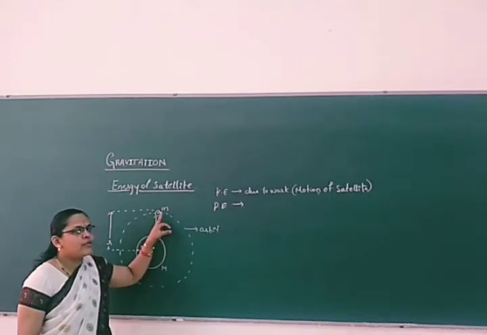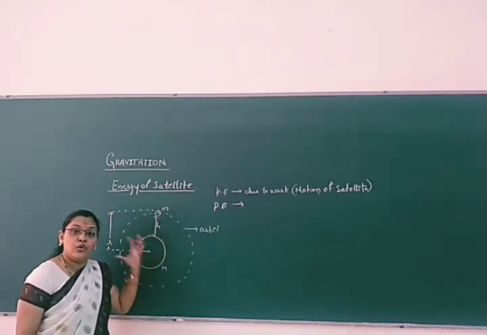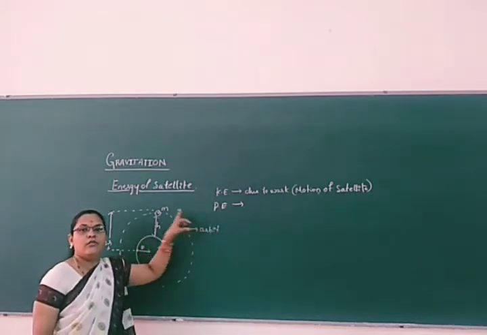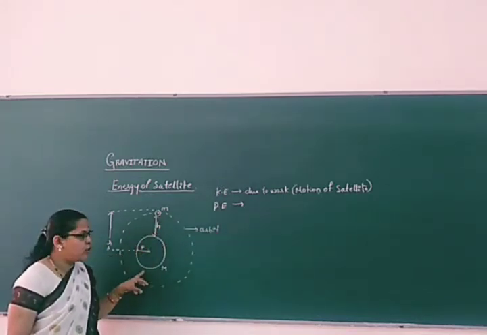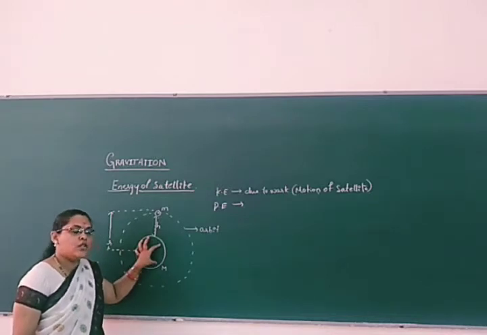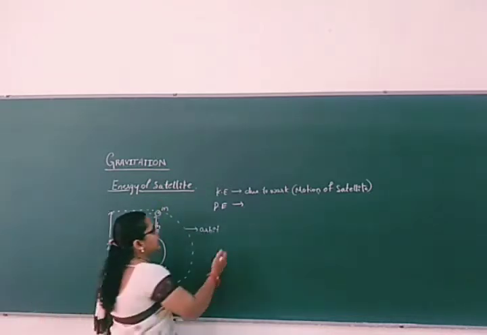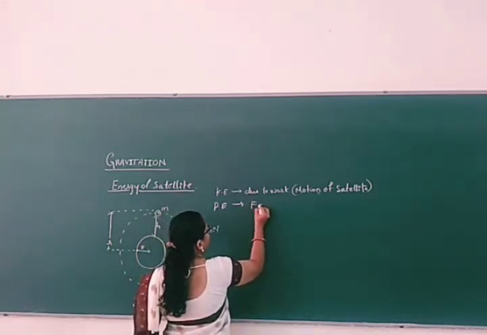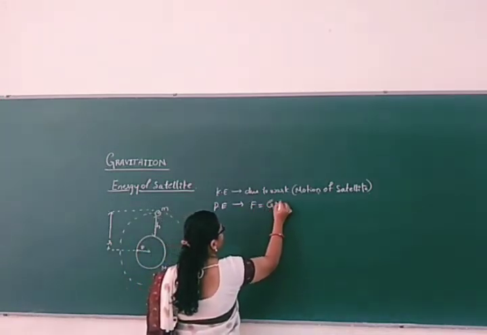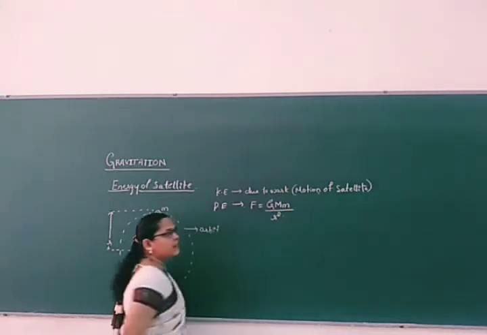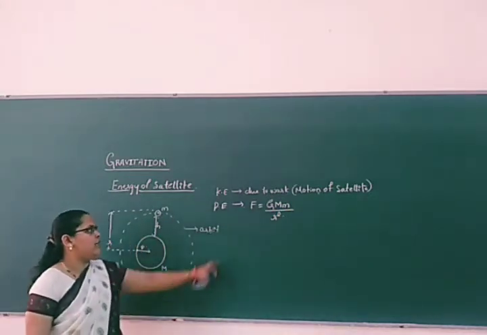So the kinetic energy of the satellite is due to its own motion. Then the potential energy of the satellite is due to the gravitational force acting on the satellite by the earth. So what is that gravitational force? F is equal to G capital M small m by R square, right? So that is the potential energy of the satellite.